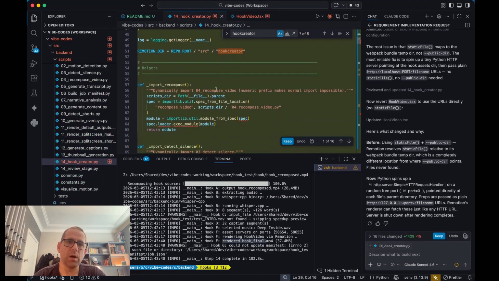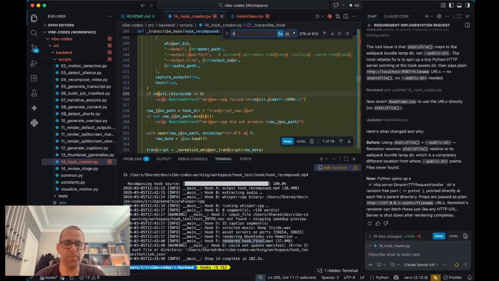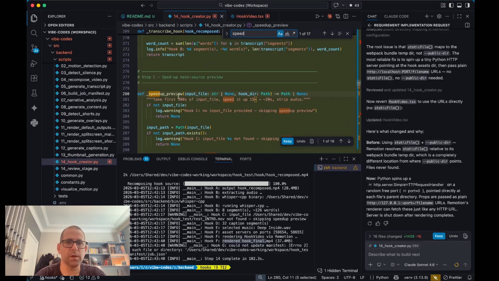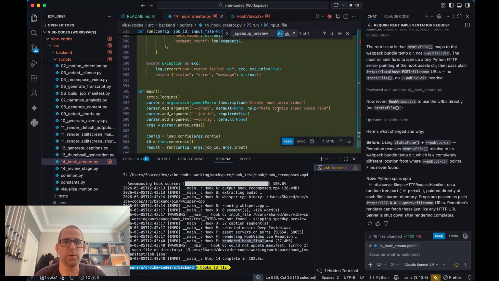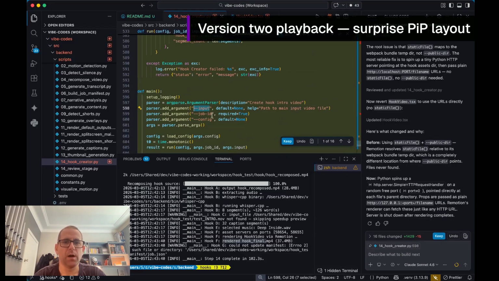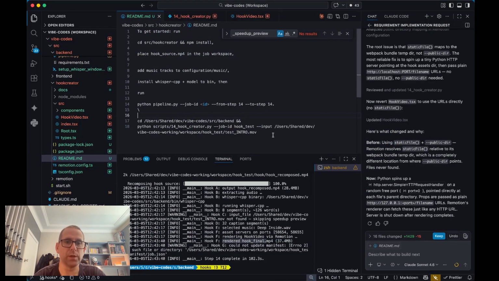So, what is this thing? I'm guessing speed up preview. Sped up main source preview. Into that, path to main input video file. Okay. So we can try this. And that'll be a good thing to close out.